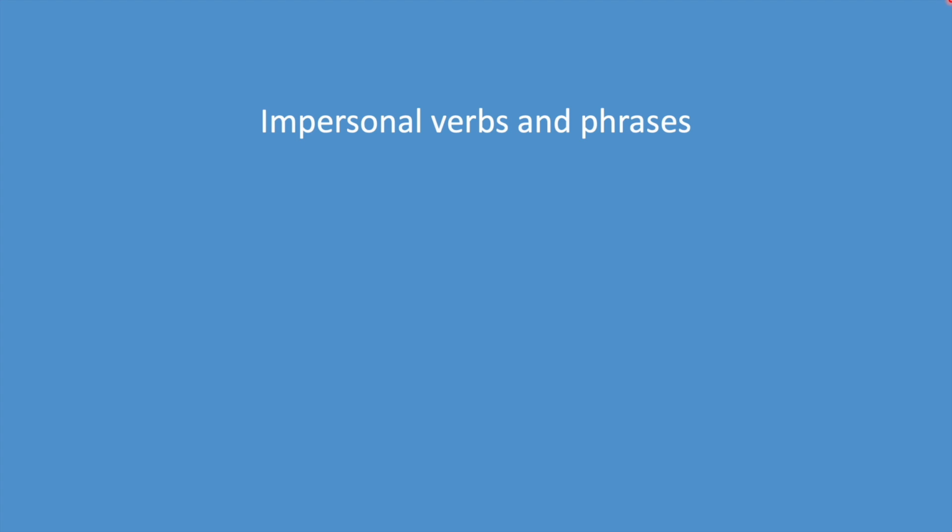Today we are going to talk about impersonal verbs and phrases in Greek. Many languages have impersonal verbs and phrases. Chances are that your own language has them too. The Greek term for impersonal verb is το απρόσωπο ρήμα.